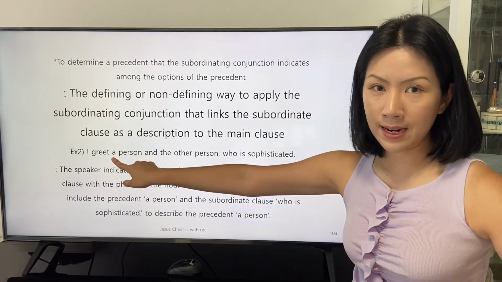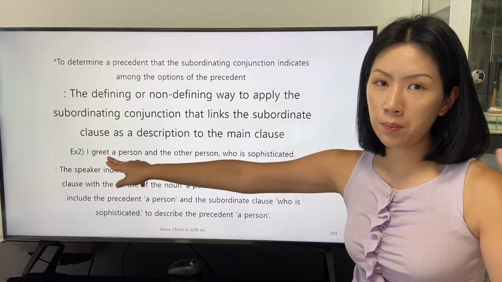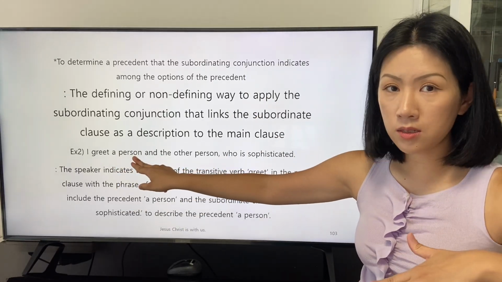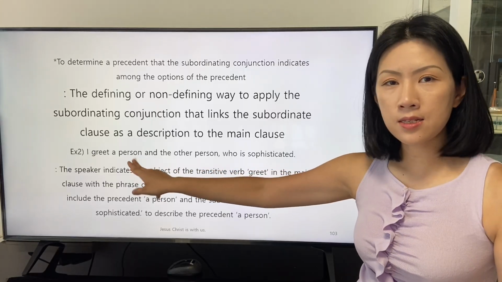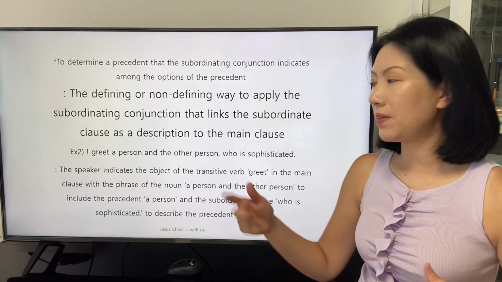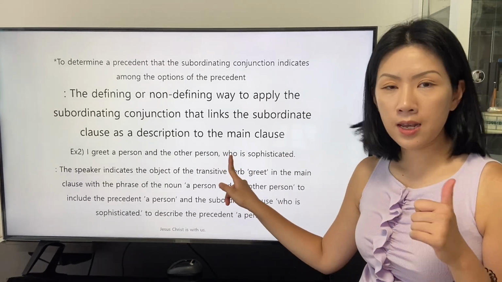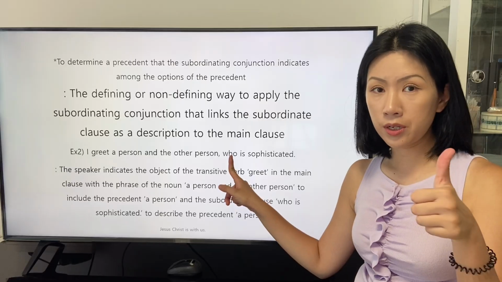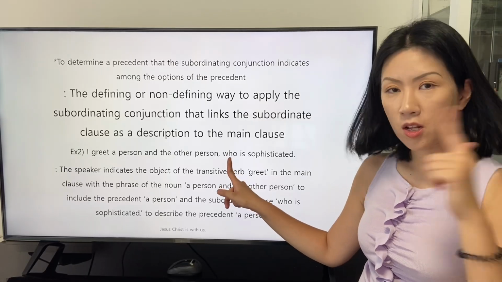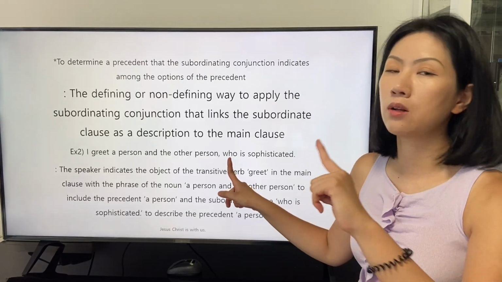So we can narrow down the precedent as a person in the main clause. And this is supported by the form of the be verb is. The form of the be verb is reveals that the number of the subject indicated by the pronoun who is singular, and the subject does not participate in the conversation between the speaker and the listeners.